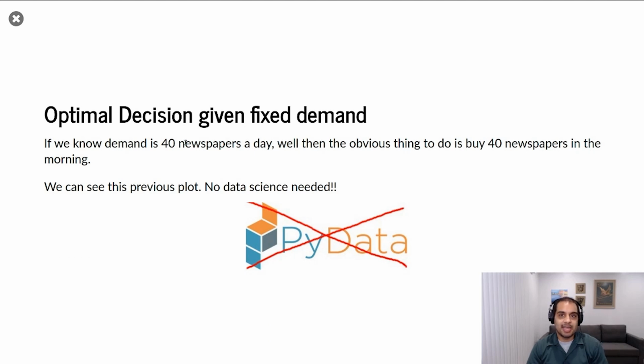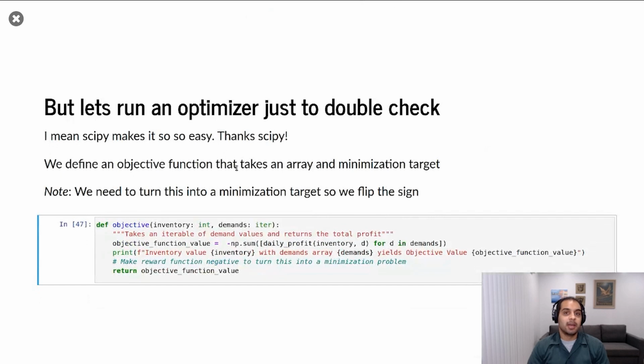There's no data science or any sort of magic needed, really. Not even so much math, to be quite honest. You just know that if 40 people want to buy newspapers, you buy exactly 40 newspapers in the morning yourself. But we just want to make sure that this is the right choice. So let's use our SciPy optimizer just to double check.